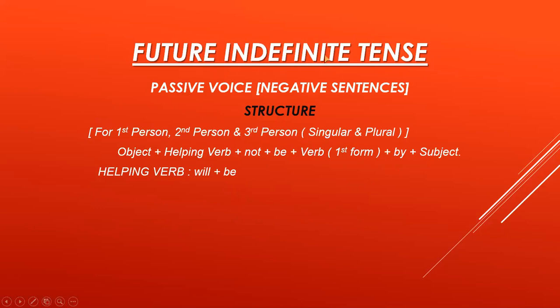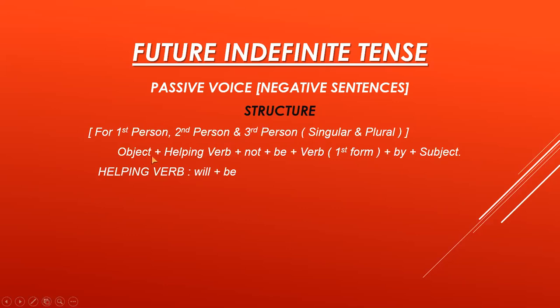Now I come to the future indefinite tense in passive voice negative sentences, the structure. Okay, for passive voice negative sentences, for first person, second person, and third person, singular and plural, that means I, we, you, and he, she, they, we have the same structure.